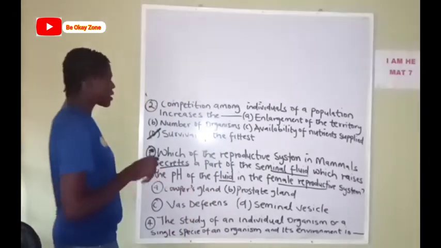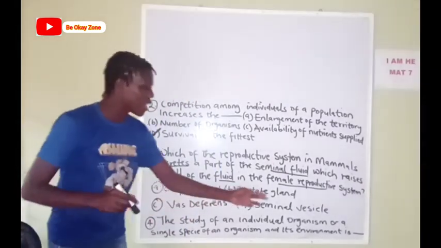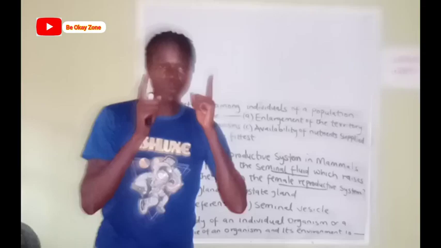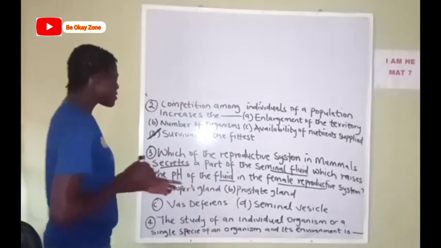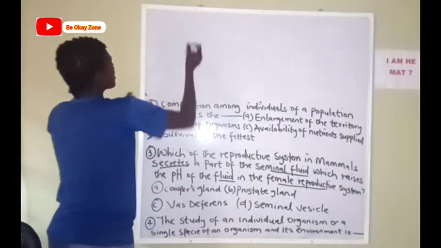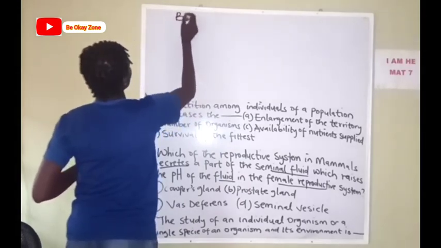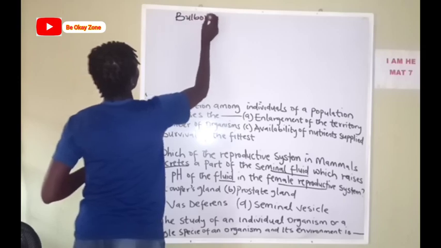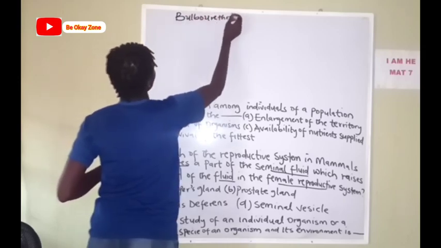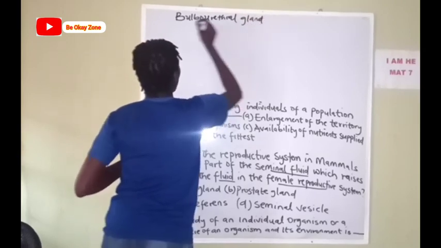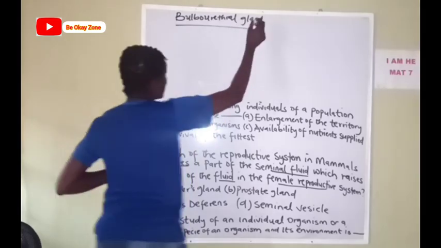Now the Cowper's gland, take note, all these options here are glands found in the male reproductive system. Now the Cowper's gland, what does it do? The Cowper's gland otherwise can be called the bulbourethral gland. Please take note. Now what it does, that's the Cowper's gland.